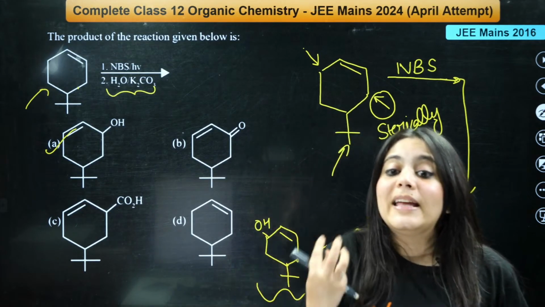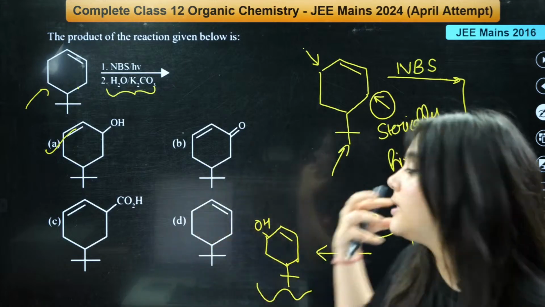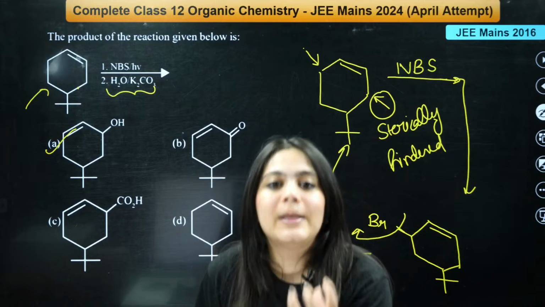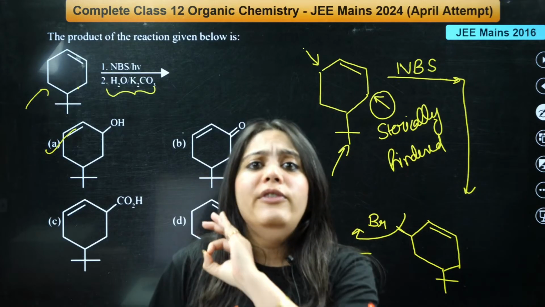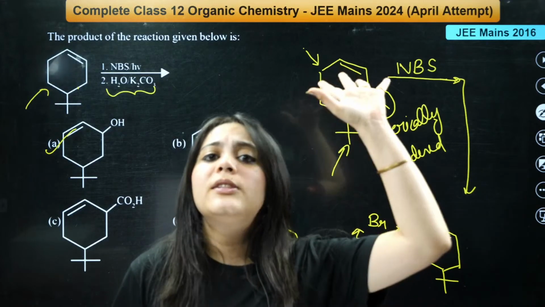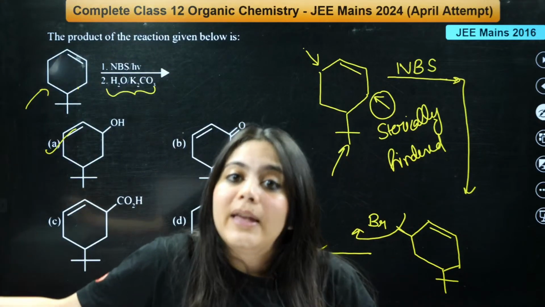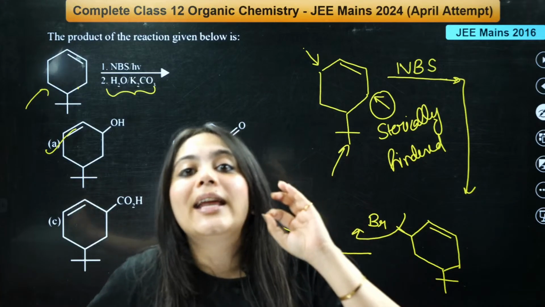Right? So please try to learn these basic things. What did I teach you? NBS. Whenever NBS appears, it is a very popular reagent, 100% will be asked in your JEE. You add bromine with NBS on the allylic carbon.